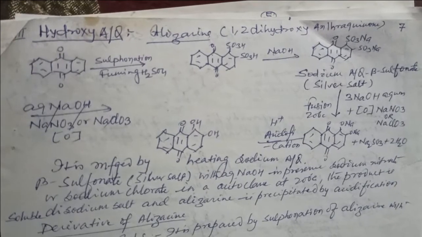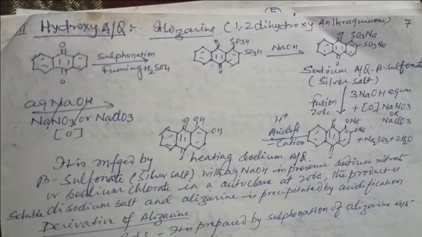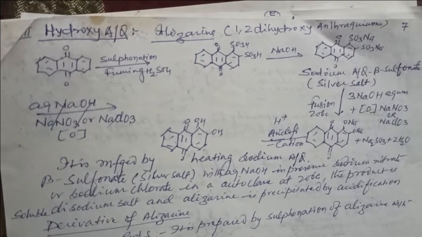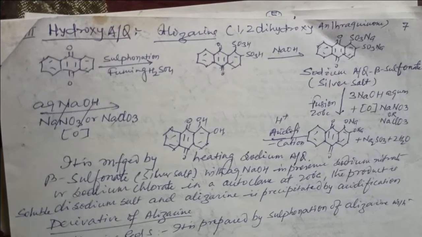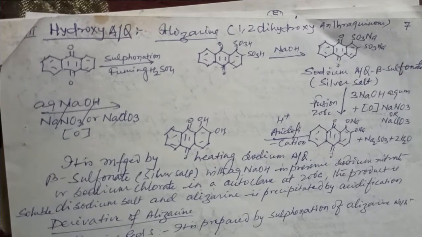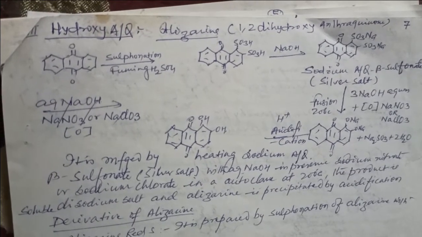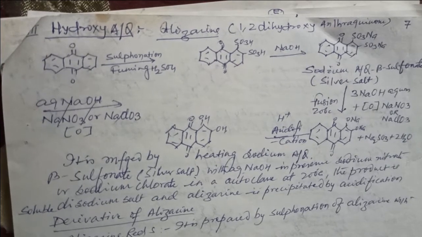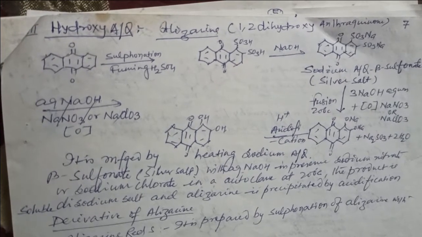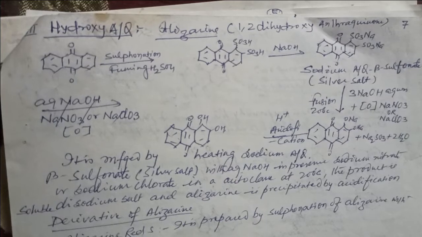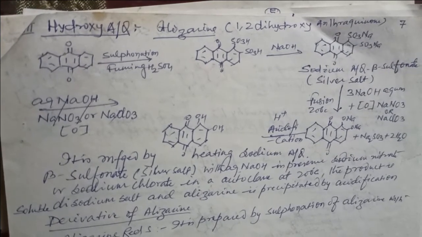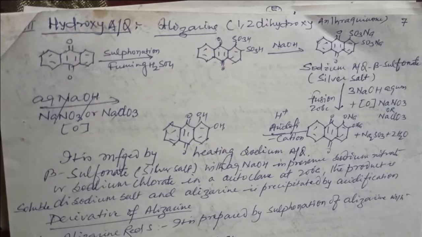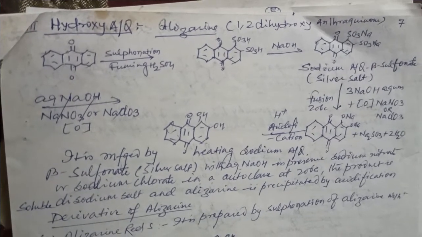Now we discuss the hydroxyanthraquinones. Alizarin is 1,2-dihydroxyanthraquinone, and this dye is manufactured by anthraquinone. After sulfonation with fuming H2SO4, we get the 1,2 anthraquinone sulfonic acids, and then it is treated with alkali.